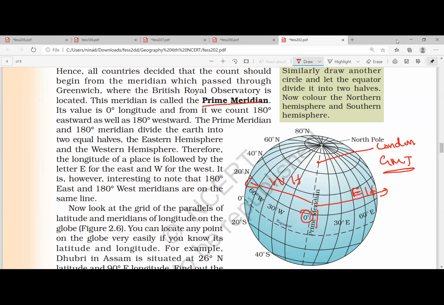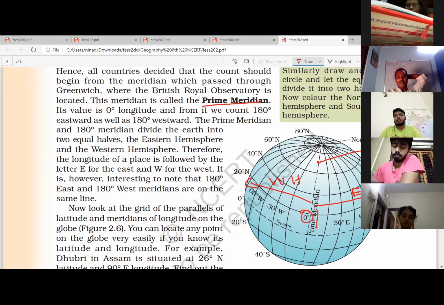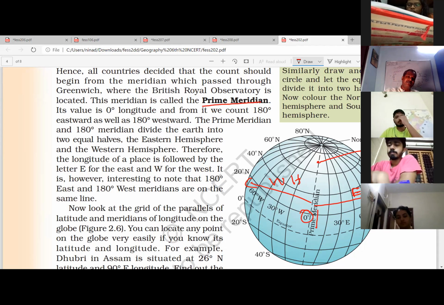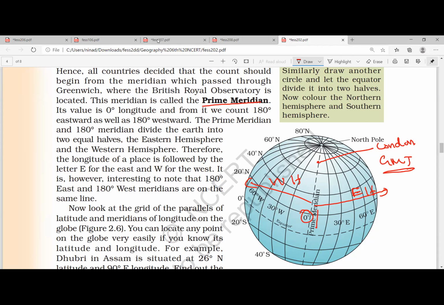Clear? Where is India located? Eastern Hemisphere or Western Hemisphere? East. India is on the eastern side of the prime meridian, so India is somewhere here.